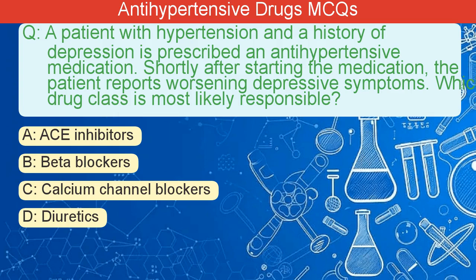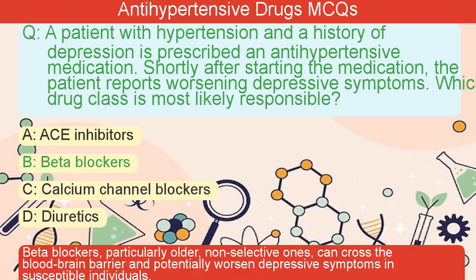A patient with hypertension and a history of depression is prescribed an antihypertensive medication. Shortly after starting the medication, the patient reports worsening depressive symptoms. Which drug class is most likely responsible? A. ACE inhibitors. B. Beta blockers. C. Calcium channel blockers. D. Diuretics. The correct answer is B. Beta blockers, particularly older, non-selective ones, can cross the blood-brain barrier and potentially worsen depressive symptoms in susceptible individuals.